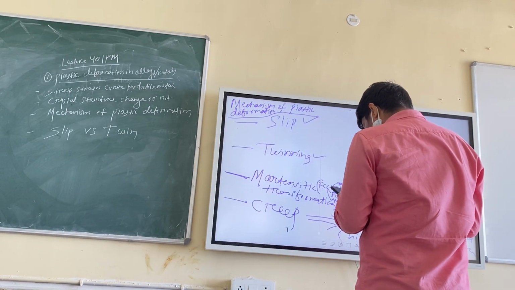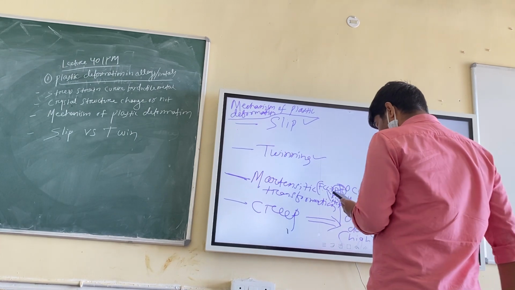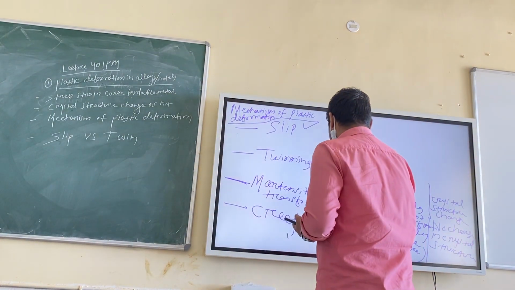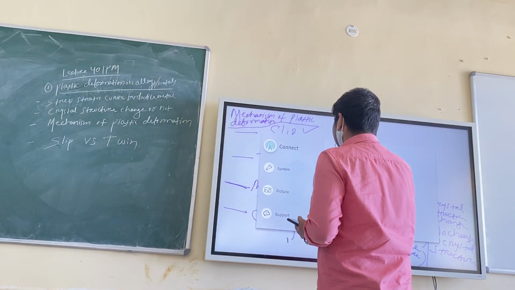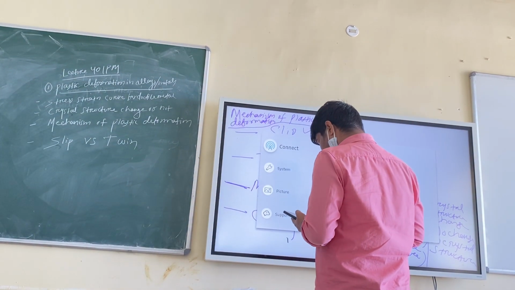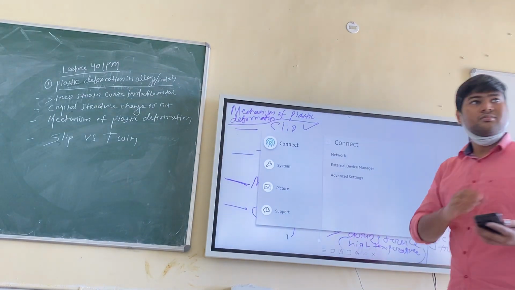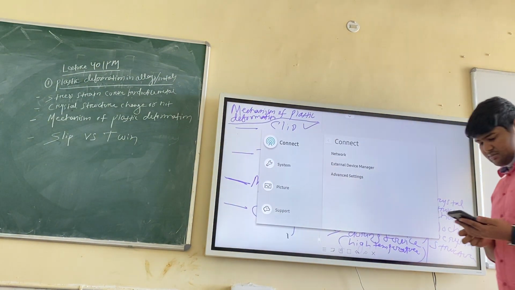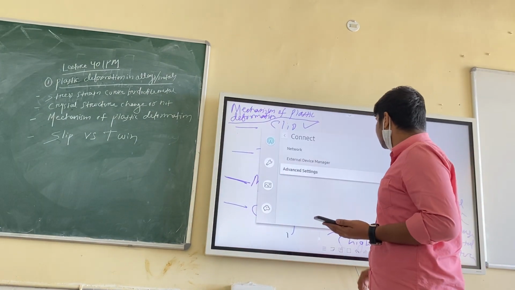The name twinning is very interesting. Twins, right? Twins means two people who look alike completely. Their face, their appearance, everything is alike, right? So the same thing happens in materials also. The plastic deformation will happen, and two parts will look the same.